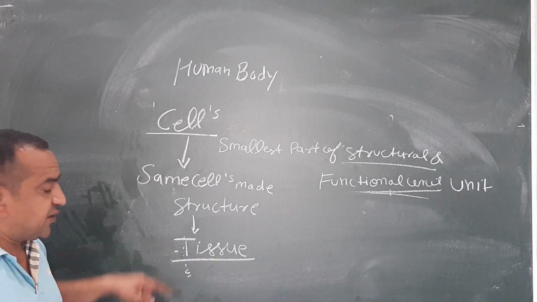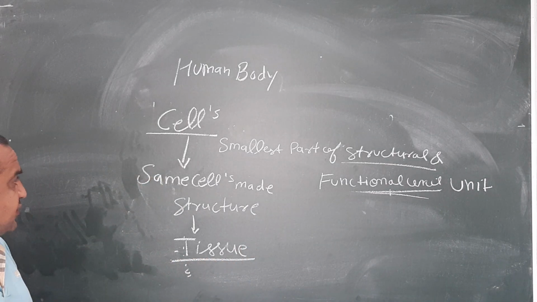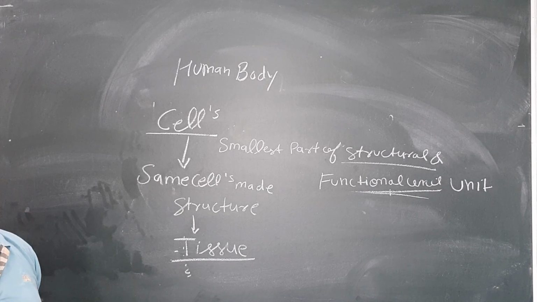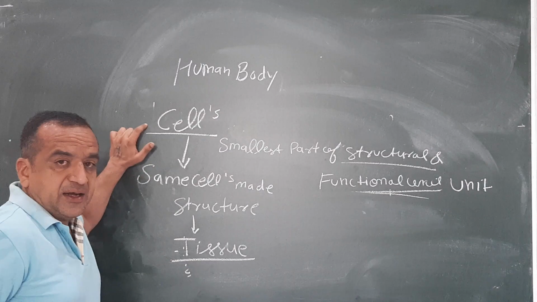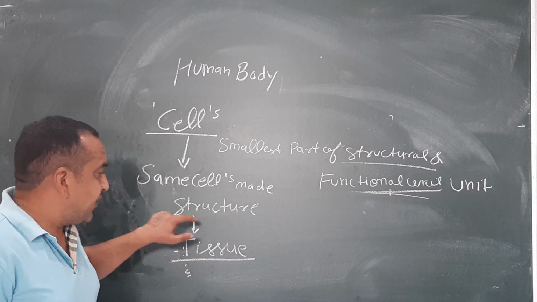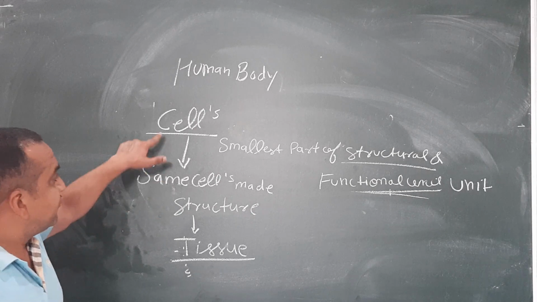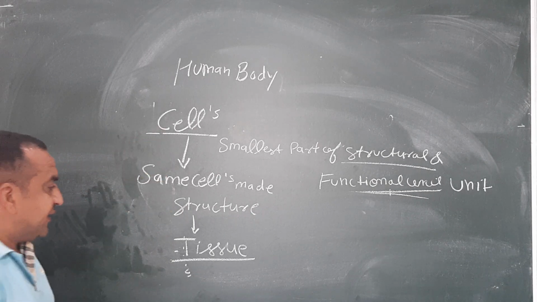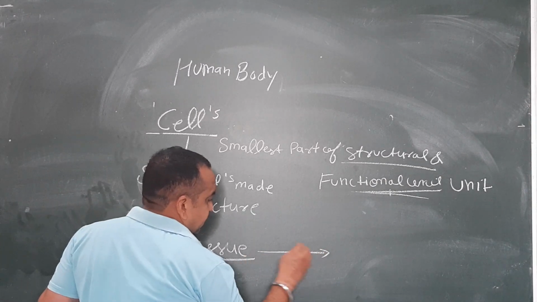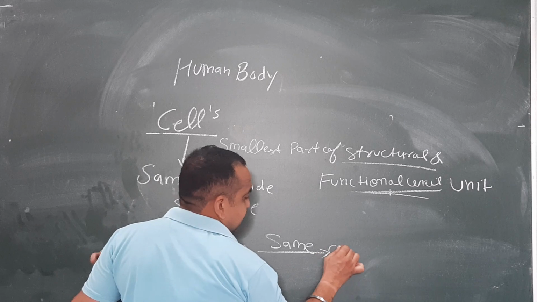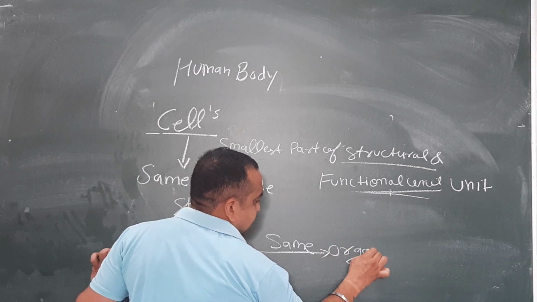The definition of tissue is that the same cells make a big structure compared to a cell. The same tissues make a structure known as organs.